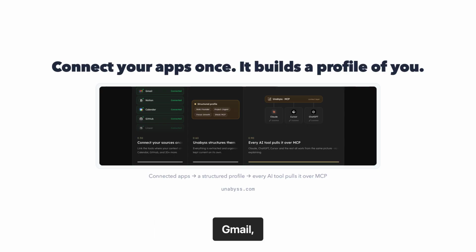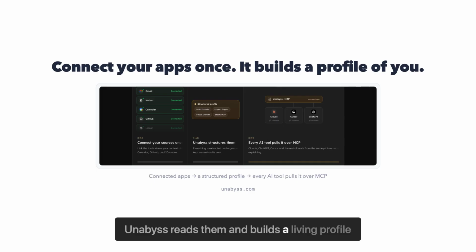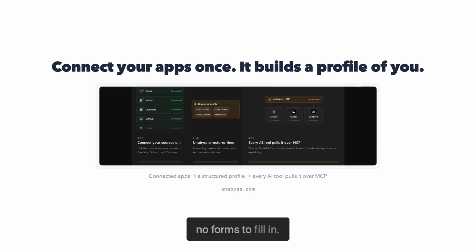Connect your accounts once: Gmail, Drive, GitHub, your notes, your meeting recorder. Unabyss reads them and builds a living profile of you automatically, no forms to fill in. Then any AI you use can read it.